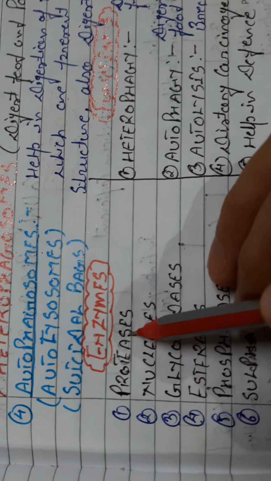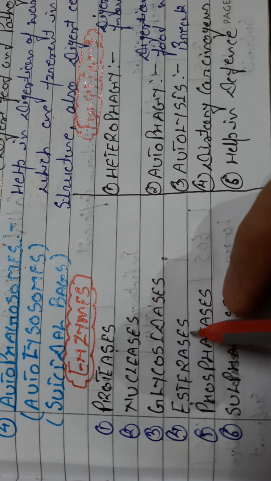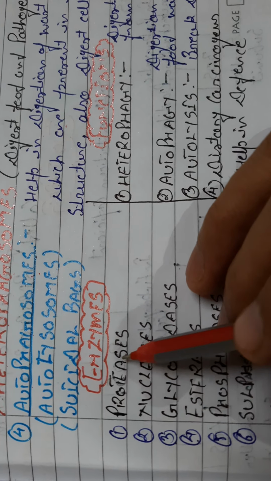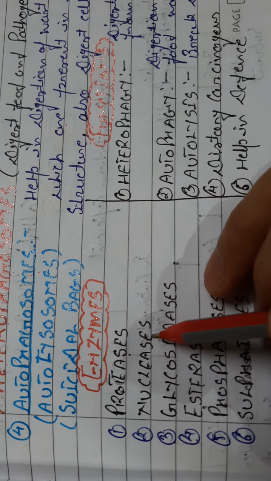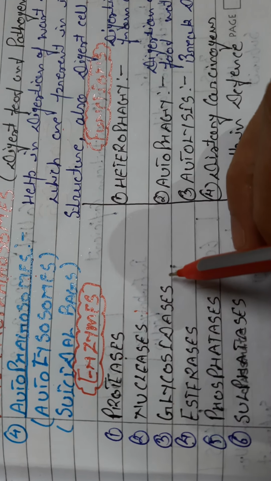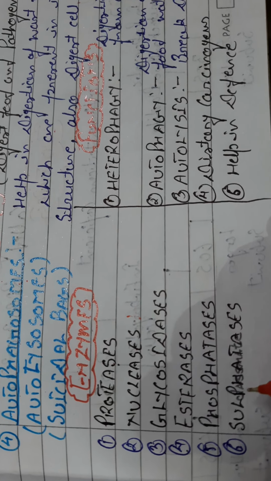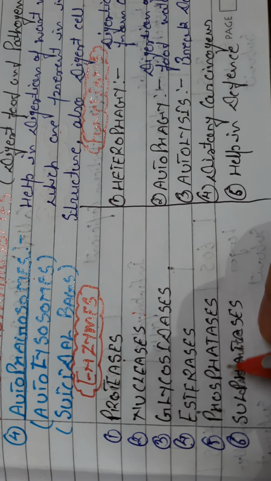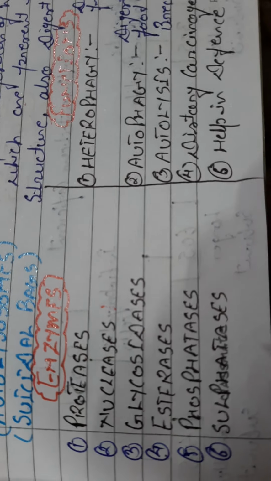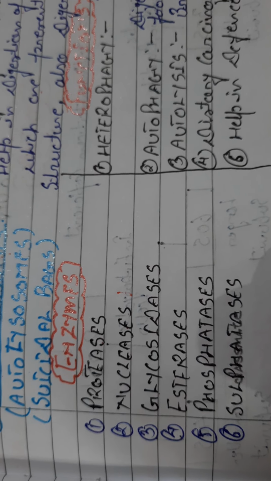These enzymes are known as proteases, nucleases, glycosidases, esterases, phosphatases, and sulfatases. Proteases digest the protein. Nucleases digest the DNA and RNA. Glycosidases digest the glycogen. Esterases break down the ester bonds. Phosphatases break down the phosphate bonds. Apart from that, the sulfatases break down the sulfide bonds.